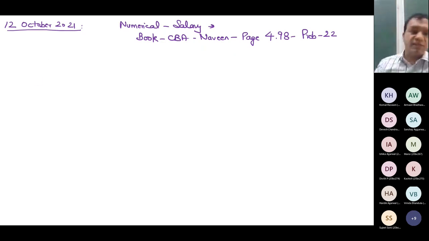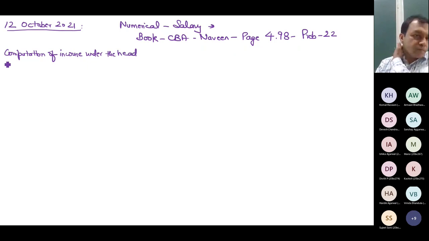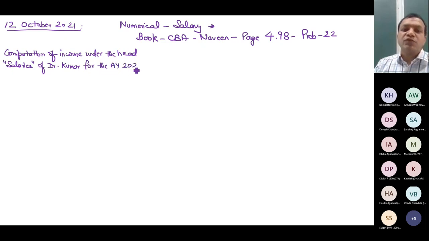First of all, the question says that you compute only salary income. So computation of income under the head salary of Dr. Kumar for the assessment year 2021-22.